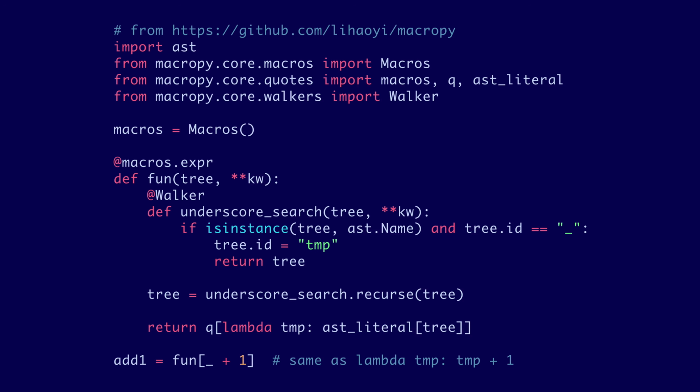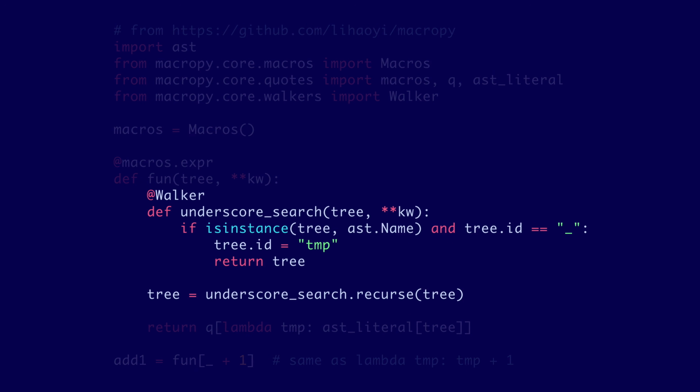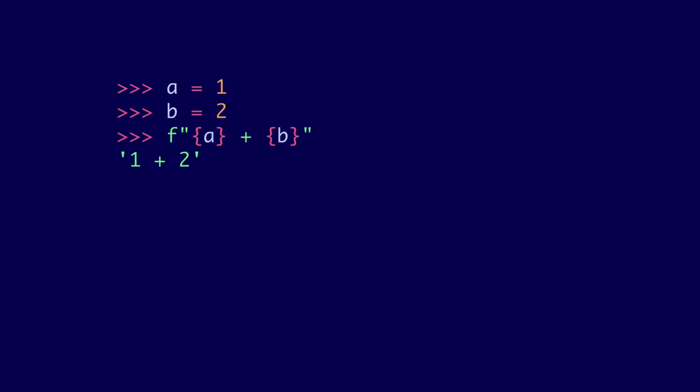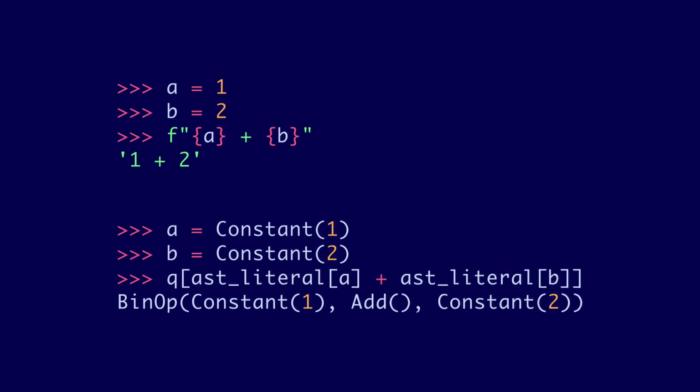Anyway, to implement this with MacroPy, we just walk the AST and replace instances of underscore with temp, and then we use this Q thing to create the resulting syntax. This Q thing is called quasi-quote. It's kind of like format strings, but for building an AST instead of a string. AST literal is how we inject a real value into the syntax we're building. Pretty nice. Now we don't always have to construct ASTs on the way out manually.